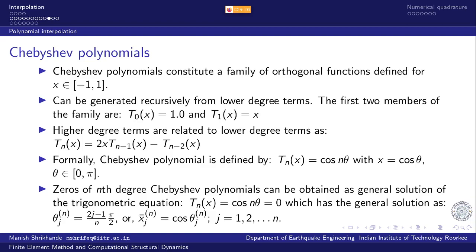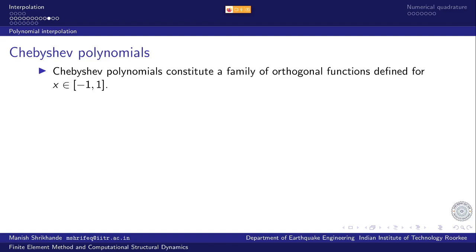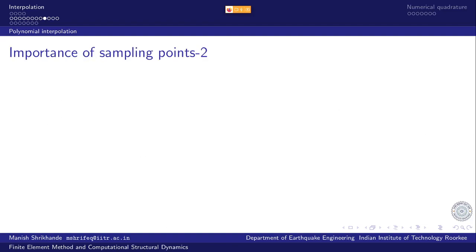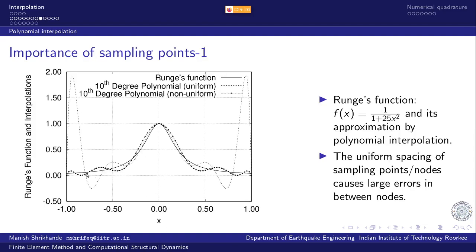Another reason for that poor approximation was we were only looking at agreement of the function value itself. Our only concern here was that the function value should agree at the specified points, and we did not put any constraint on the gradient of the function, how this function value is approached as this node is approached, right?